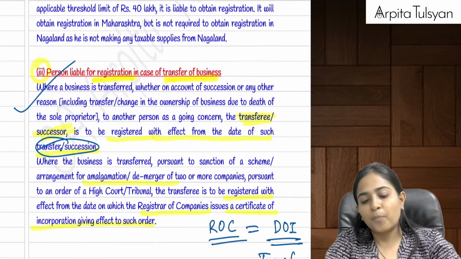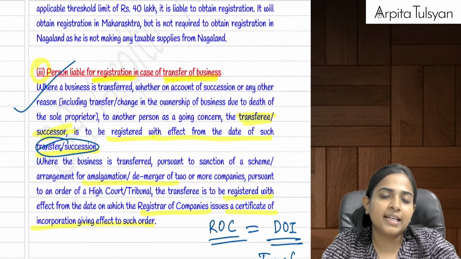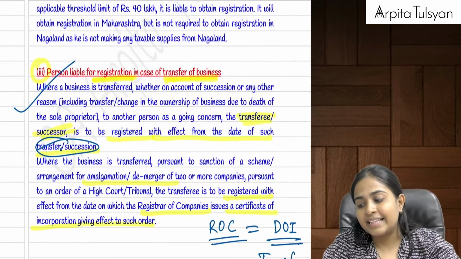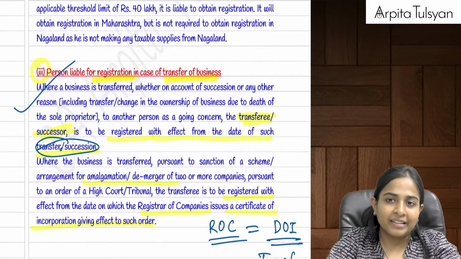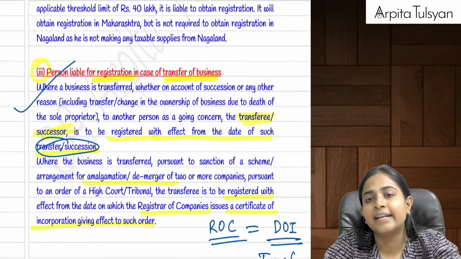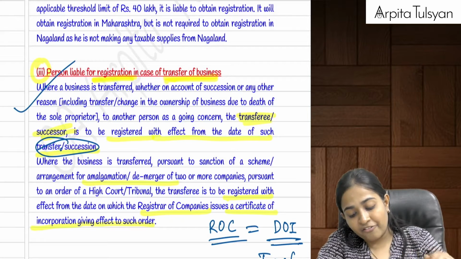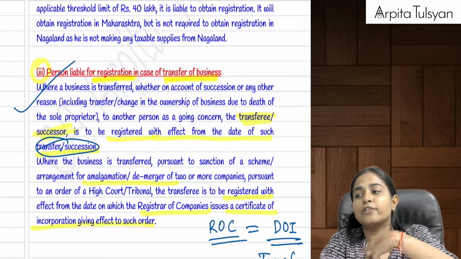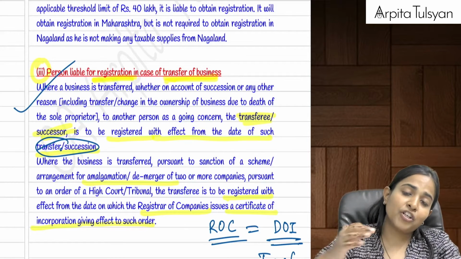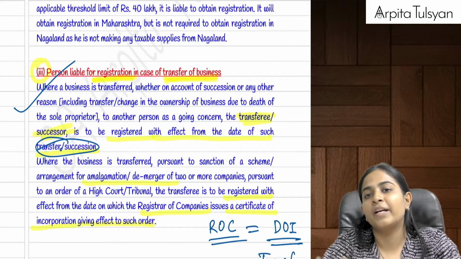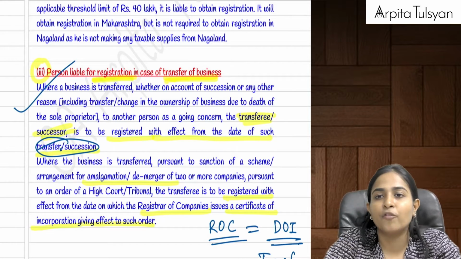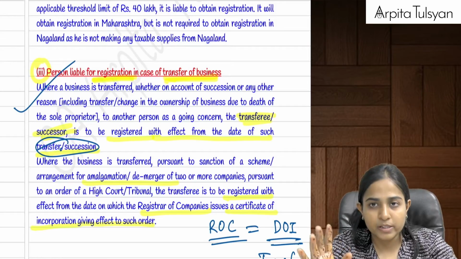And the last, third point was, whenever there is any transfer of business, the transferee is required to get the registration. In case of death, etc., the registration will be effective from the date of such transfer. In case of merger or amalgamation, the registration will be effective from the date of incorporation, which is provided by the certificate of incorporation given by the ROC.